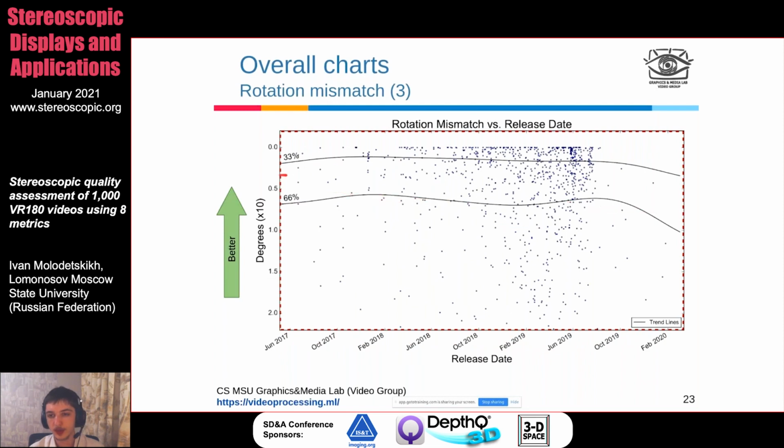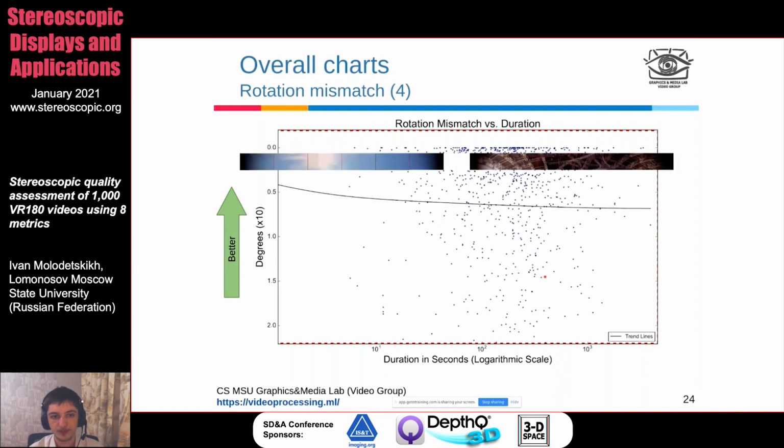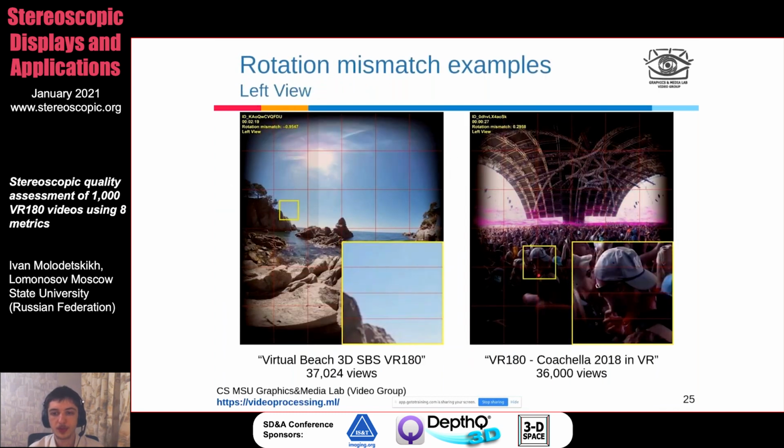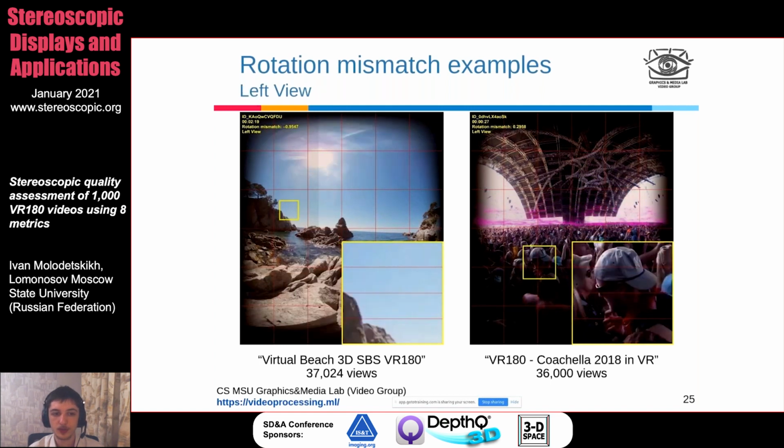Versus release date, well, now at least we don't see worsening over time, but still the videos are not improving in this aspect. And versus duration, once again, the lines are pretty straight, no trend, no correlation. Here are two examples of the rotation mismatch that we have found. You can see that the whole frame rotates a little bit between the views.